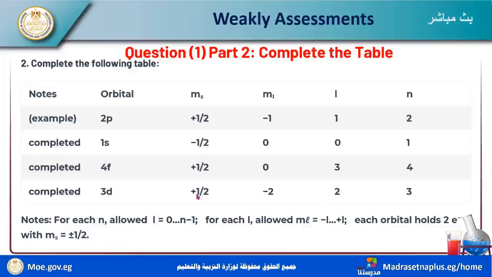Okay, these orbitals have these electrons. Each electron is found in all orbitals.